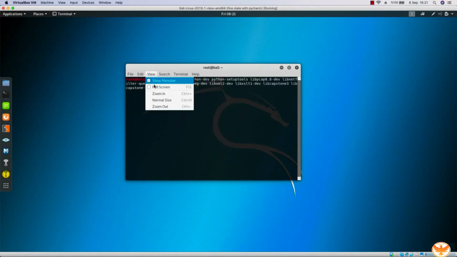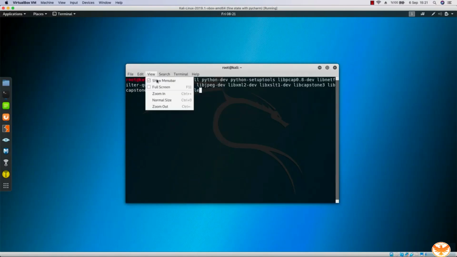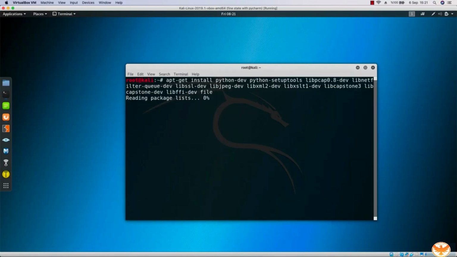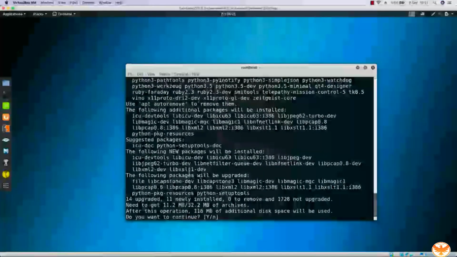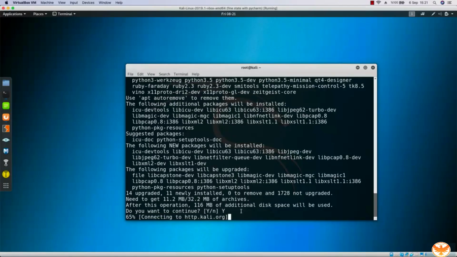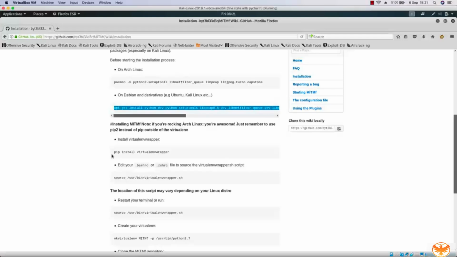So let me zoom in a little bit so that you can see it better. As you can see, it is a long line. It has some Python development libraries over here to download. If you see something like that, you have to say Y, meaning yes, I want to download all of these things, and it will download it for you. It doesn't end here, unfortunately.